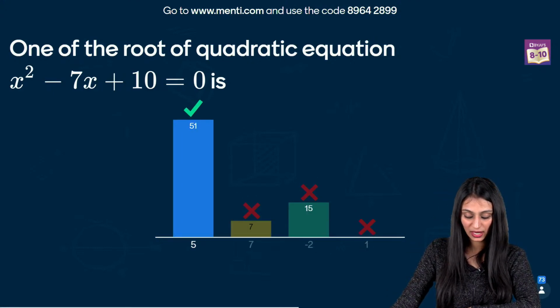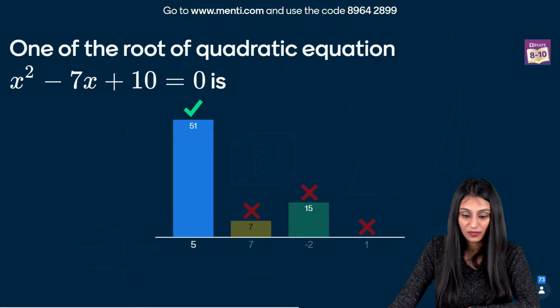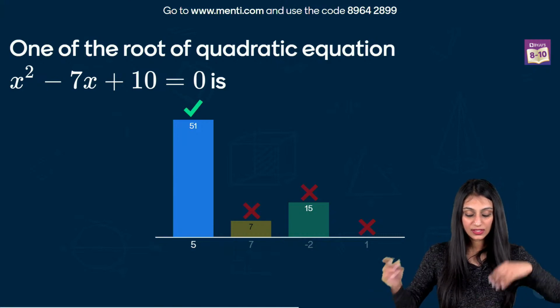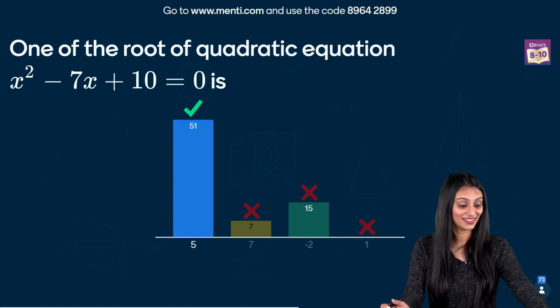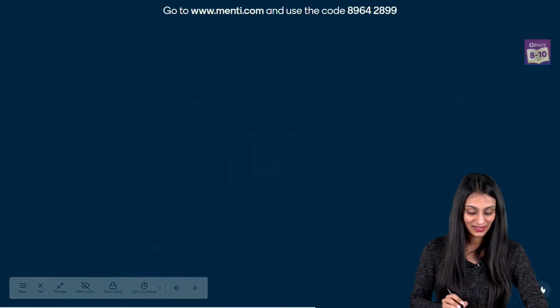51 students have given the right answer. Some say it's 7 minus 2. Some say it's minus 2. Okay. See, this was a very simple one. इसका आंसर गलत कैसे आ सकता है? Okay, let's see the solution for this.